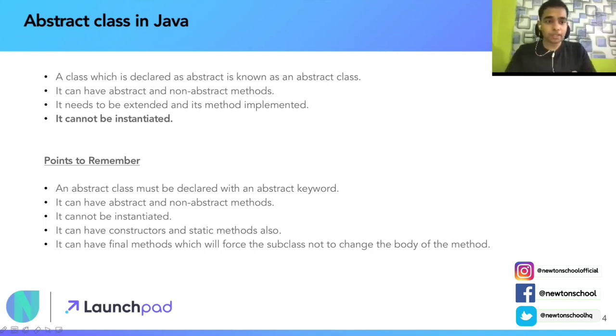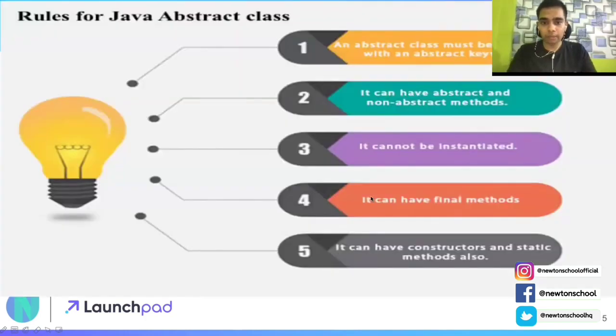Third point, it cannot be instantiated. I'm repeating this, a very, very important concept. You cannot initialize an object of an abstract class using its constructor. Fourth, it can have constructors and static methods also. Very, very important point. And fifth, it can have final methods, which will force the subclass not to change the body of the method. Again, a very important point. Let's see with the help of an example.